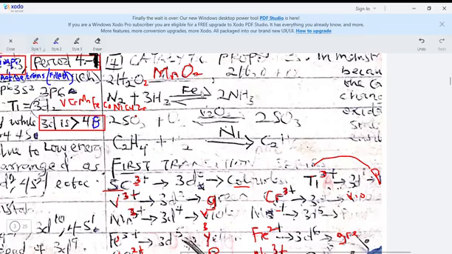Then in the formation of ammonia, we can also use iron as our catalyst. That's when nitrogen and hydrogen come together to give us ammonia. So we use iron as our catalyst. Also in the production of H2SO4, if you want to form your sulfur 6 oxide from sulfur 4 oxide and oxygen, you use vanadium 5 oxide as your catalyst. Then also in organic chemistry, while forming ethane from ethene and hydrogen, you use nickel as your catalyst. So you can see all those transition metals appearing as catalysts.